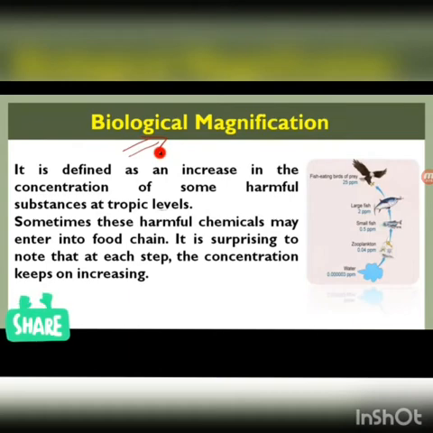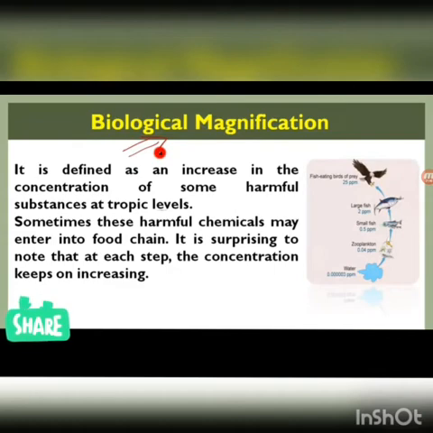But in the next trophic level, that is the zooplanktons, the chemical has increased to 0.04 parts per million. Now this zooplankton is eaten by small fish. Now you see there the chemical concentration is 0.5 parts per million. Now the small fishes are eaten by large fishes and the chemical concentration is 2 parts per million.